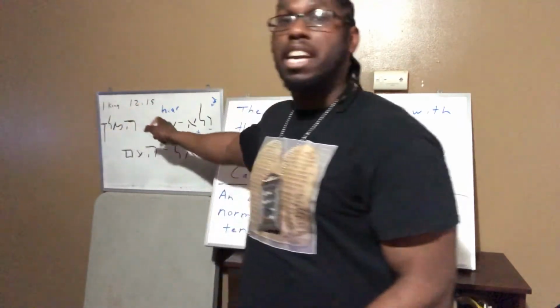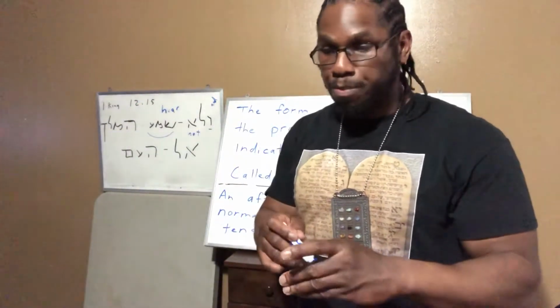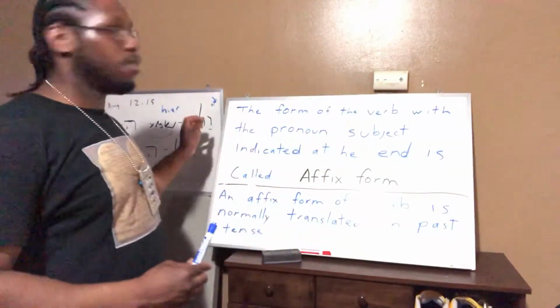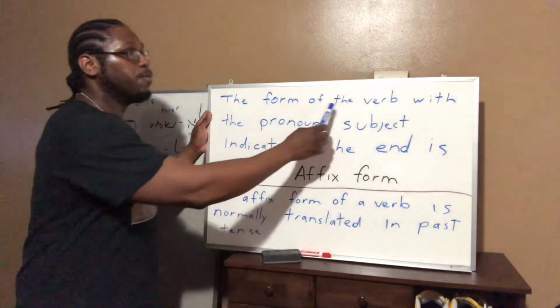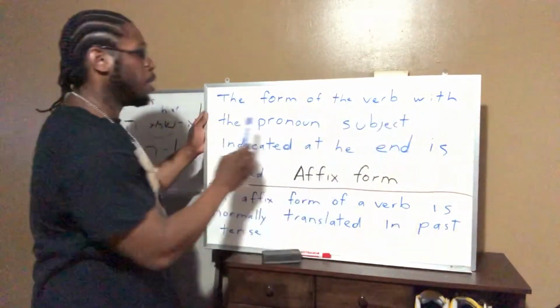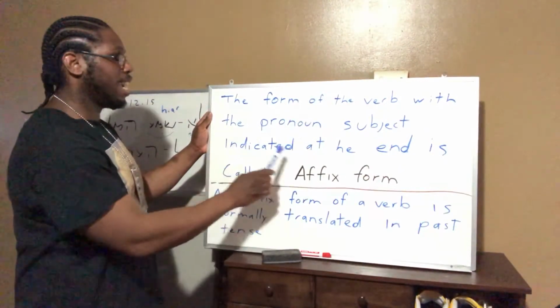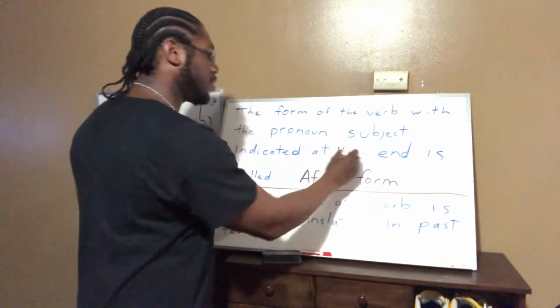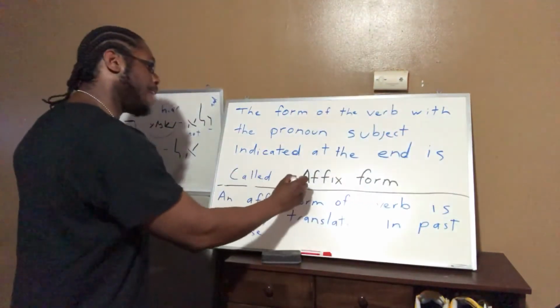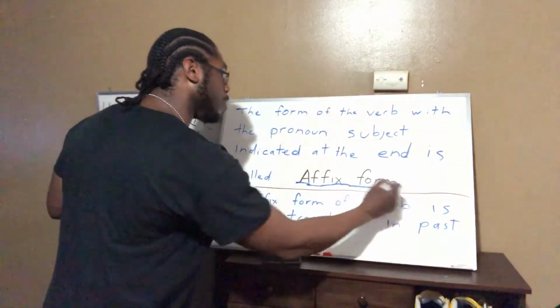So this word right here is known as an affix form. Let's understand what an affix form is. The form of the verb with the pronoun subject indicated at the end is called the affix form. Let me say that again.